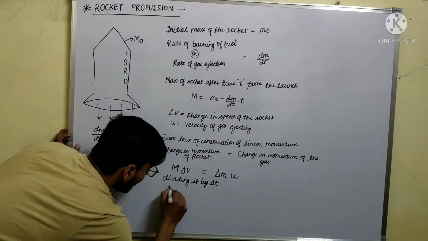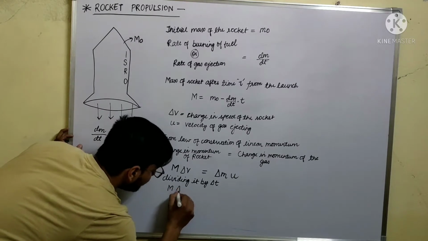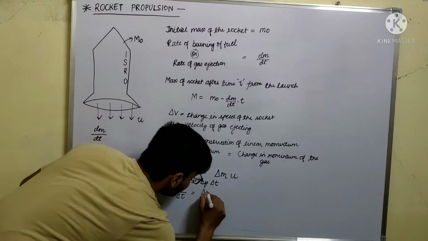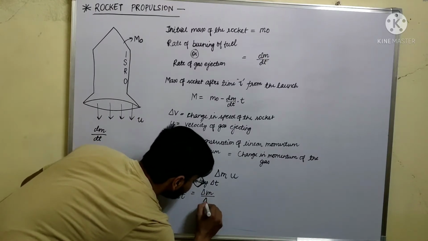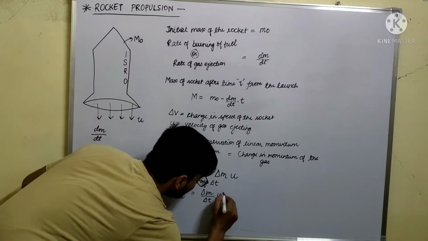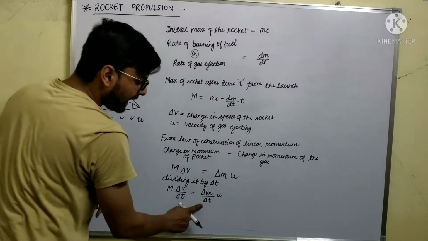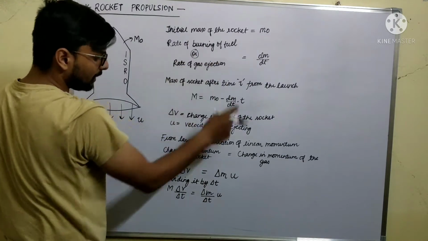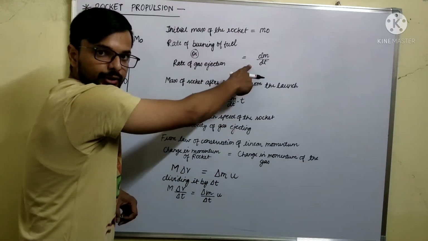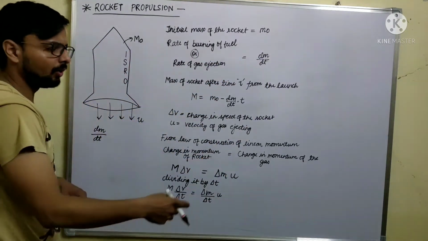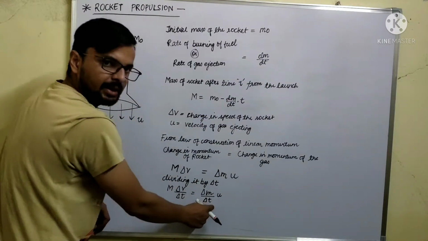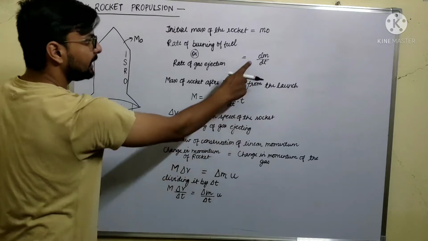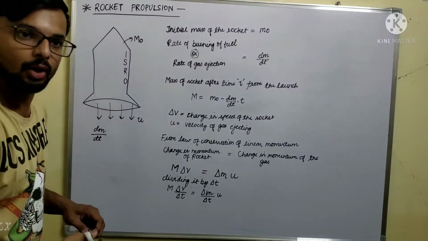तो यहां से मेरे को मिला m into delta v by delta t is equal to delta m by delta t into u. This delta m by delta t is what? This is the average rate of burning and this is the instantaneous rate of burning. तो both are same. Okay, so ये एक particular time interval के लिए होता है and ये एक particular instant के लिए होता है. तो delta m by delta t is what? The rate of burning of fuel.